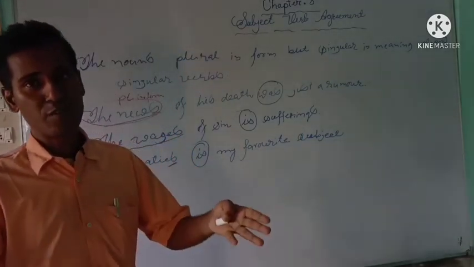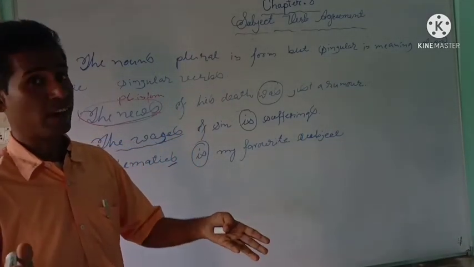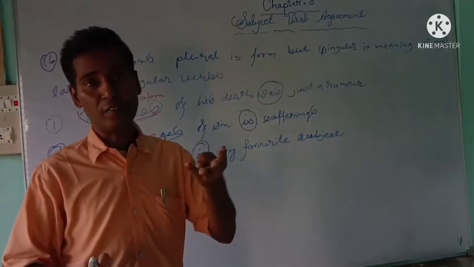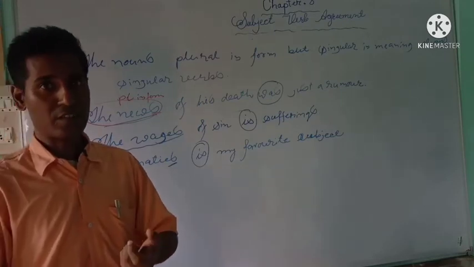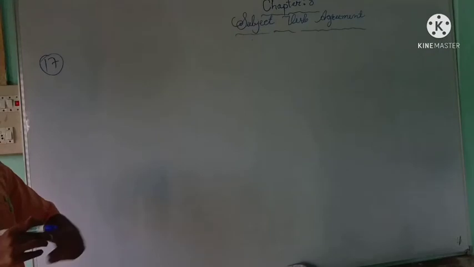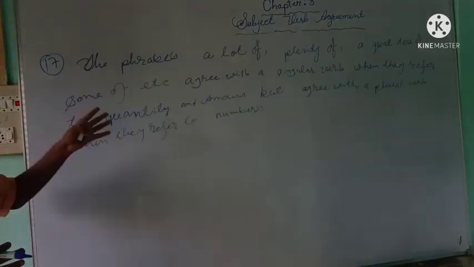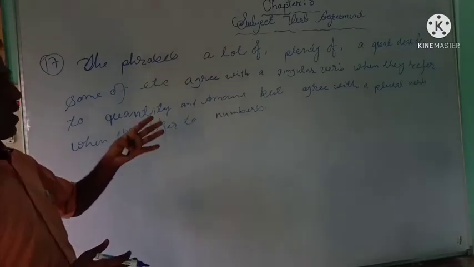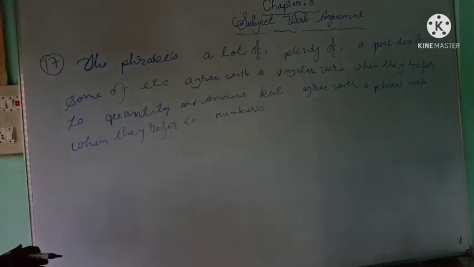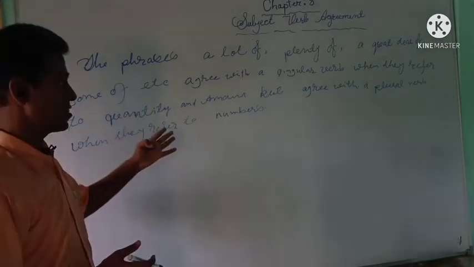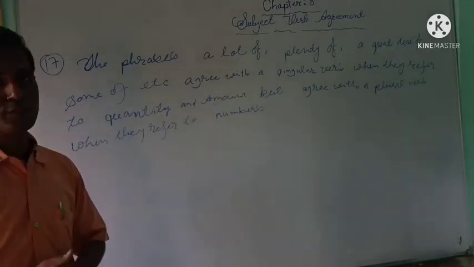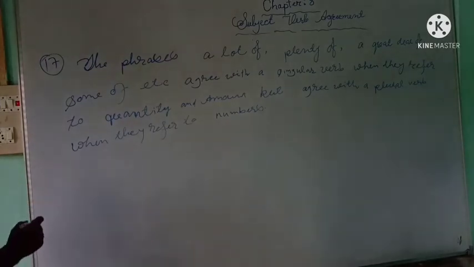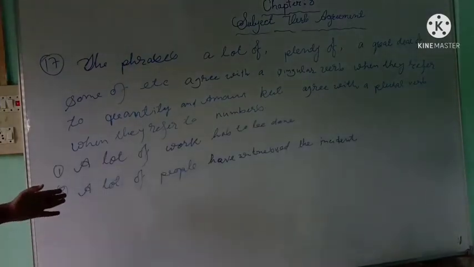Similarly, politics, physics, economics, all these look plural in form, but they are always singular, and so they always agree with a singular verb. Okay, now let us proceed to rule number 17. The phrases a lot of, plenty of, a great deal of, some of, etc. always agree with a singular verb when they refer to quantity and amount, but agree with a plural verb when they refer to numbers. Say, for example, now look at the sentences on the board.